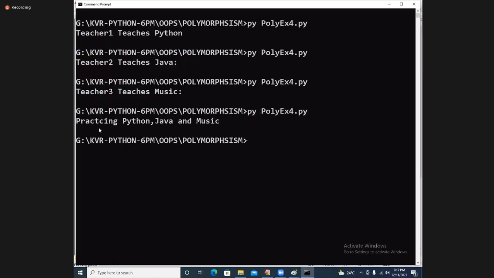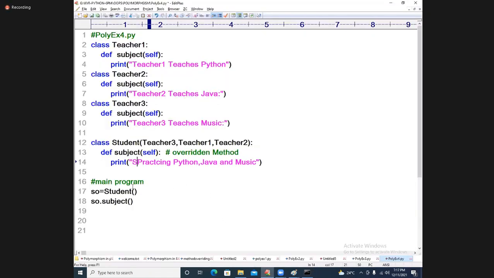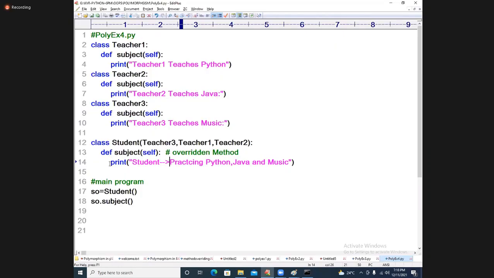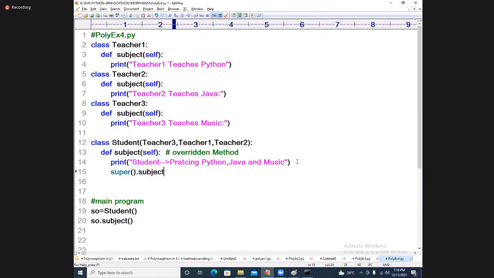See, my dear student, practicing Java, this thing, I will write it. Student, practicing Python, Java, etc. Yes, done. Let's go back to this place. I am writing here. So practicing this kind of thing. Now from this overridden method, I want to call the original method. What I am writing, you see, super dot subject. Which super subject will be called?